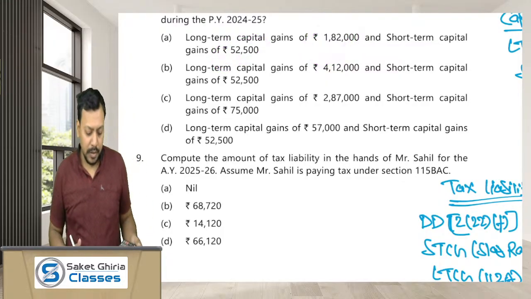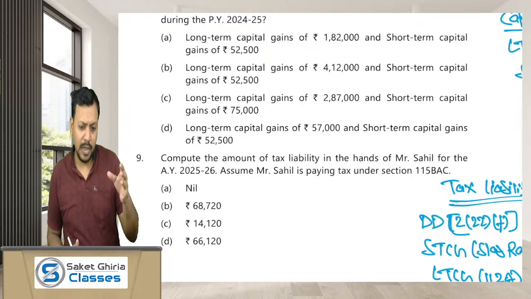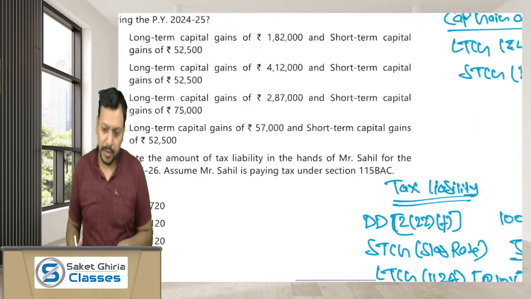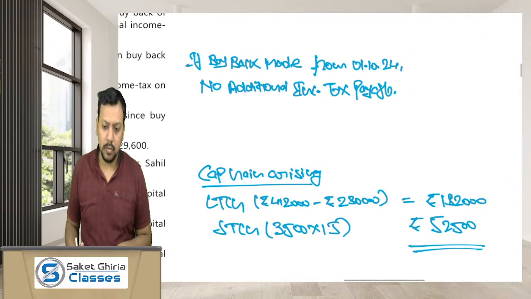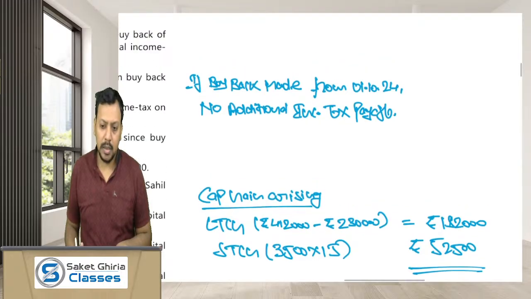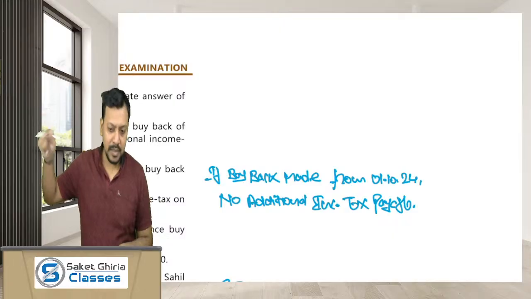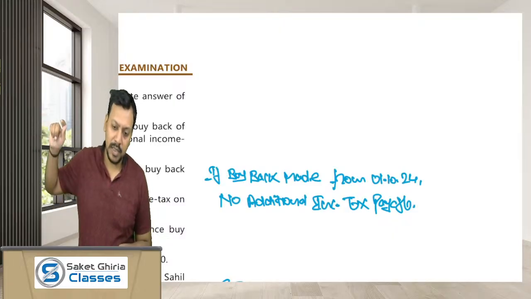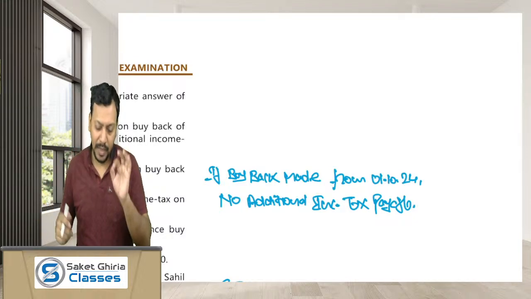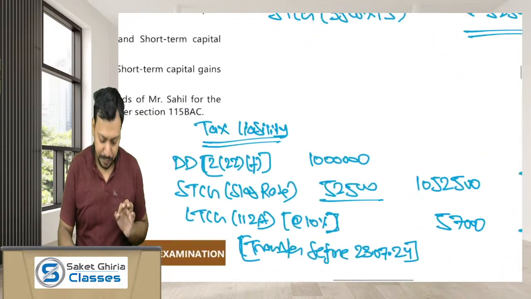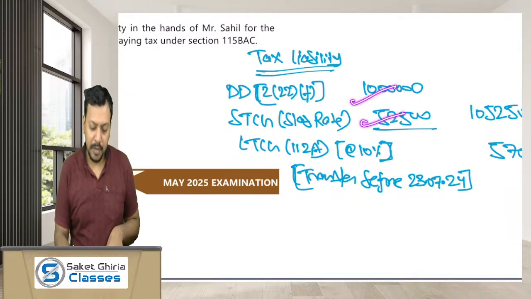Calculate the amount of tax liability in the hands of Sahil. Dear friends, Mr. Sahil has a long-term capital gain of 1,82,000, as well as the short-term capital gain of 52,500. That short-term capital gain is taxable at a slab rate, and he also has income from deemed dividend under section 2(22)(f), rupees 10 lakh. Are you getting it? A deemed dividend of rupees 10 lakh and short-term capital gain of 52,500.